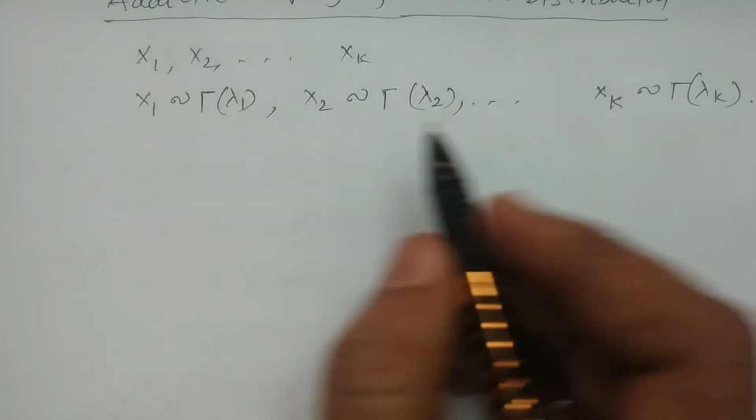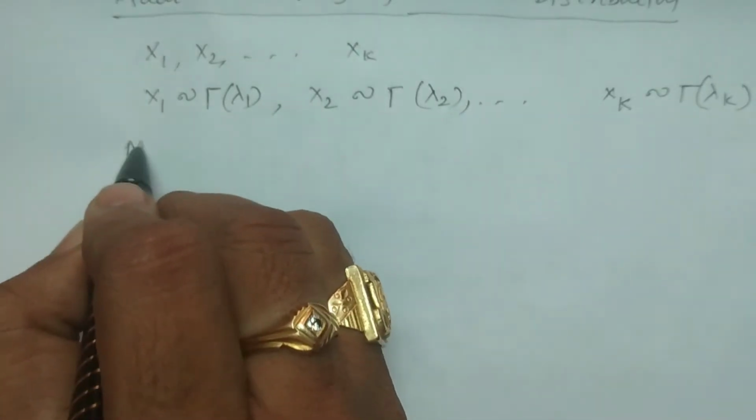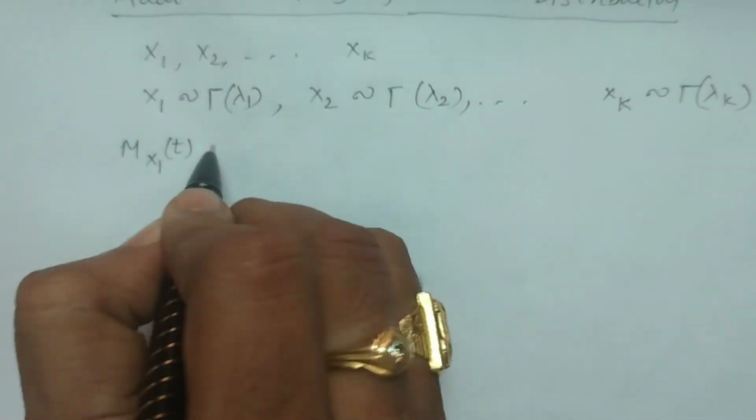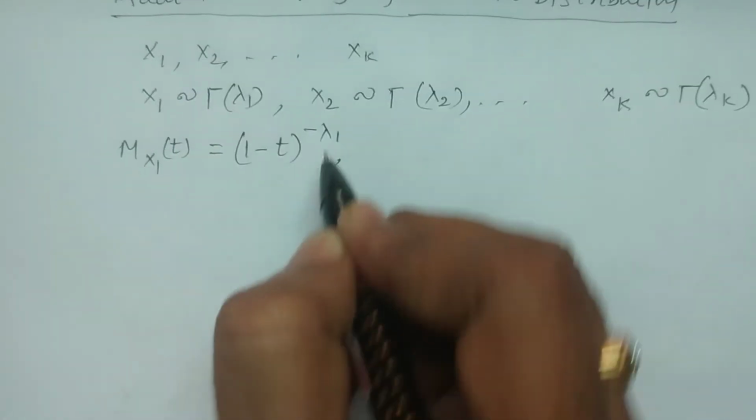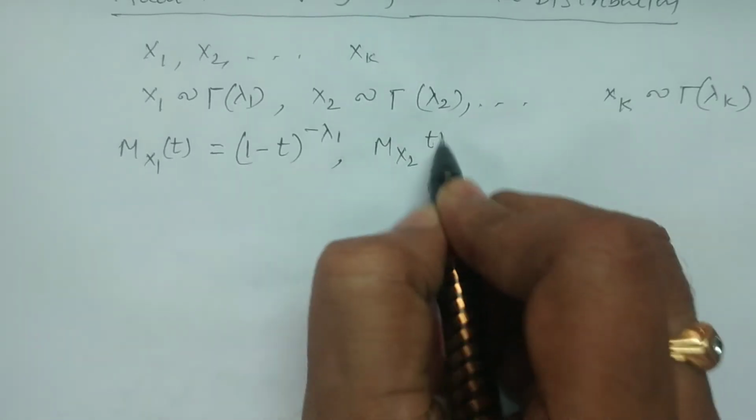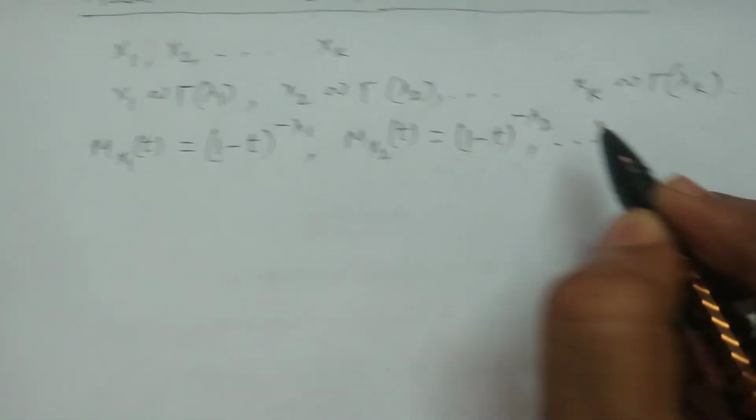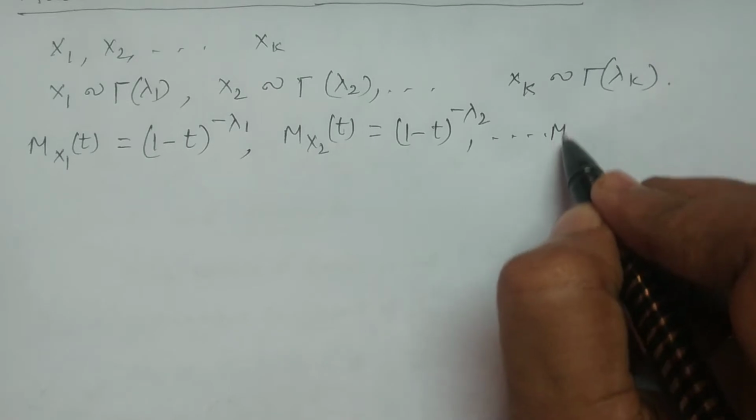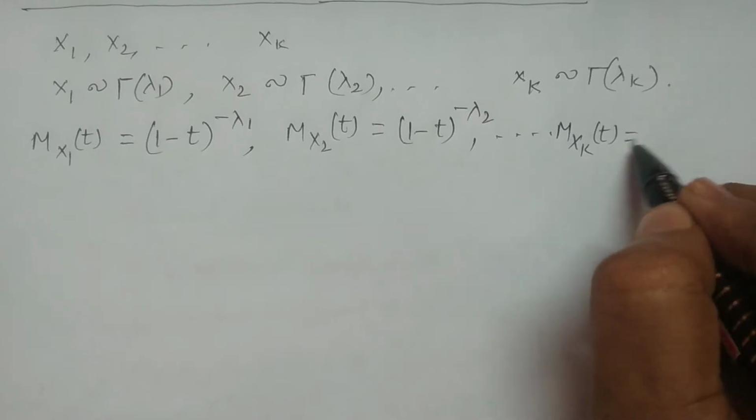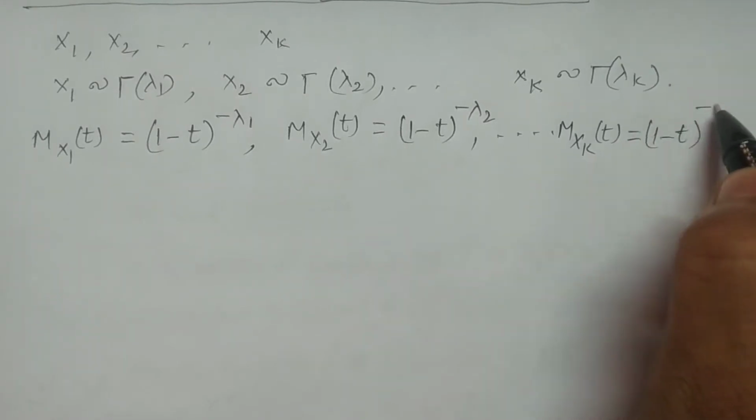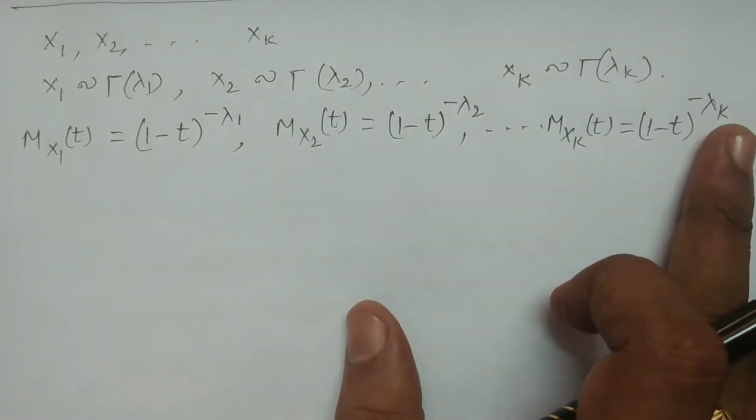Now consider the moment generating functions of the gamma distributions of X1, X2, Xk. M of X1 of t is equivalent to (1 minus t) to the power minus lambda 1. Similarly, M of X2 of t is (1 minus t) to the power minus lambda 2, and so on. M of Xk of t, for k random variables, is equal to (1 minus t) to the power minus lambda k. These are the moment generating functions for X1, X2, Xk.